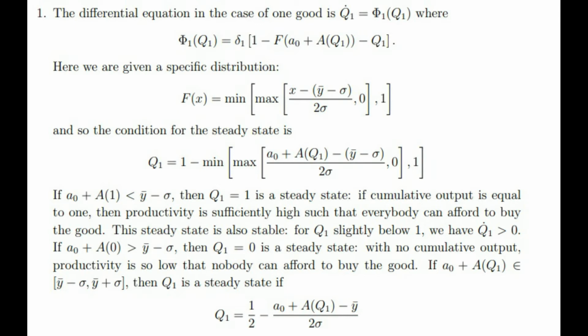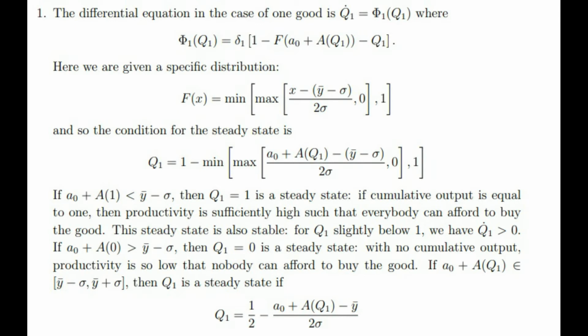For Q1 slightly below 1, we have Q1 dot greater than 0. If A0 plus A(0) is greater than Y̅ plus sigma, then Q1 equals 0 is a steady state with no cumulative output. Productivity is so low that nobody can afford to buy the good.